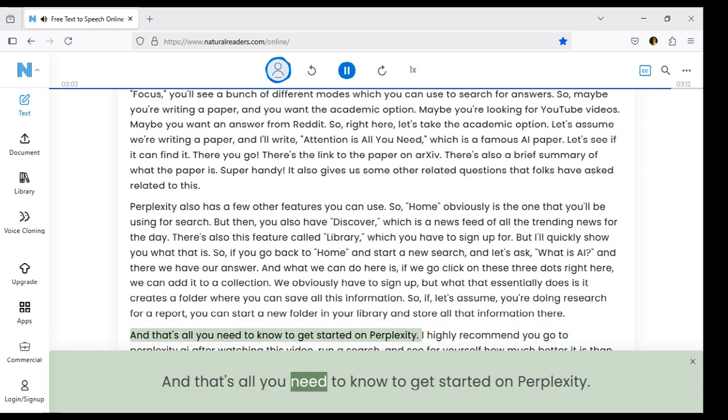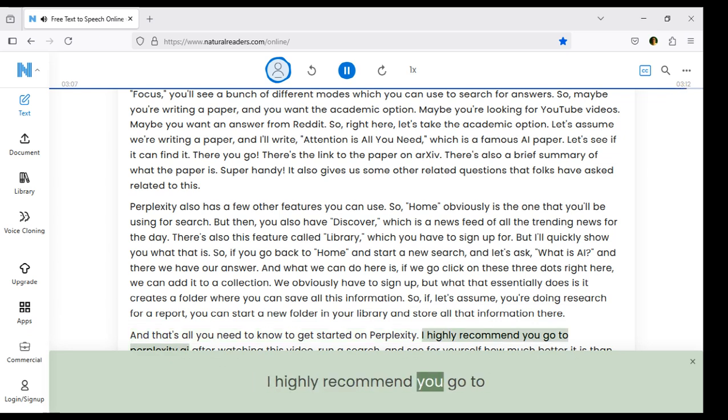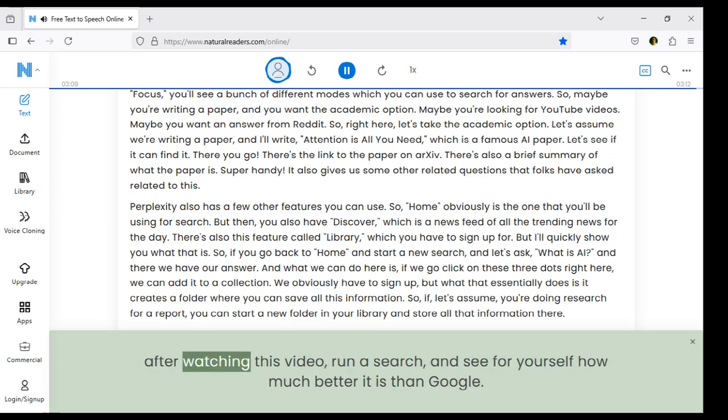And that's all you need to know to get started on Perplexity. I highly recommend you go to it after watching this video, run a search, and see for yourself how much better it is than Google.